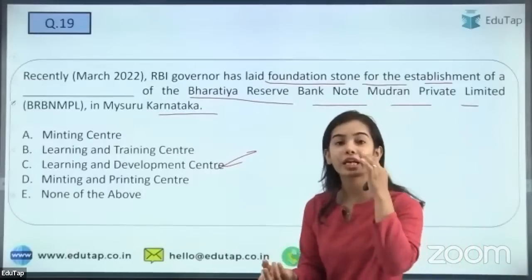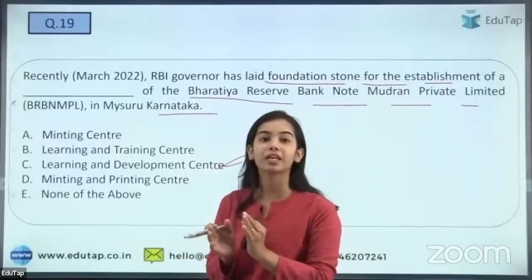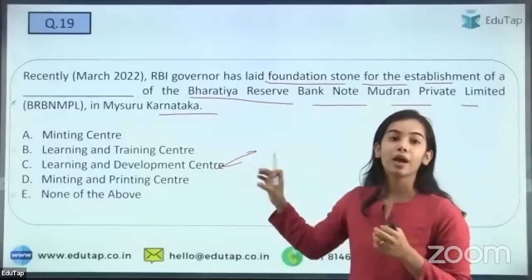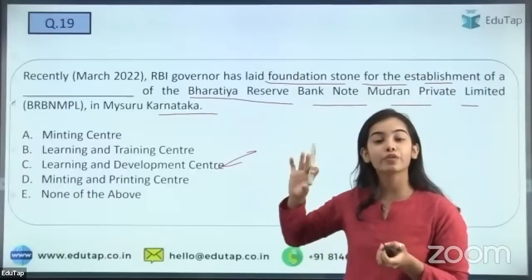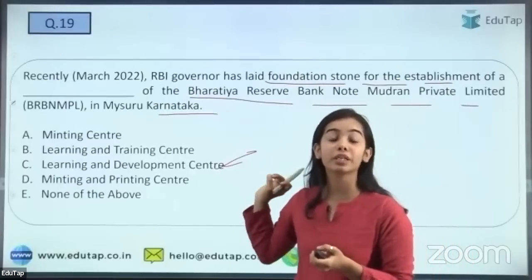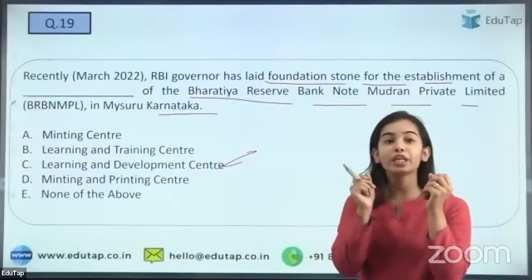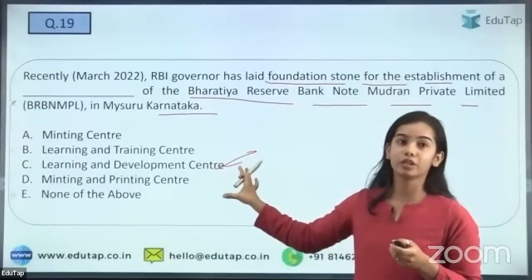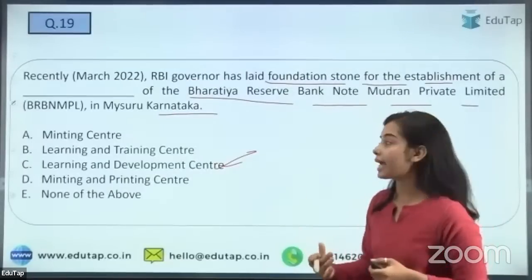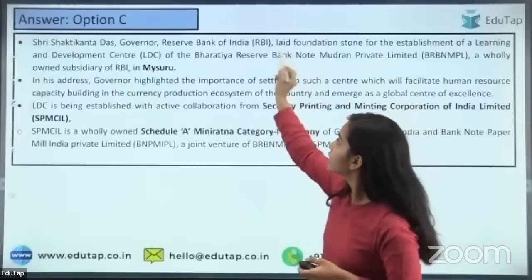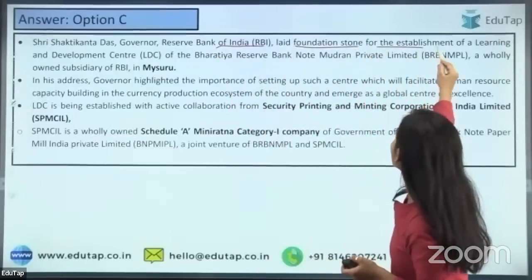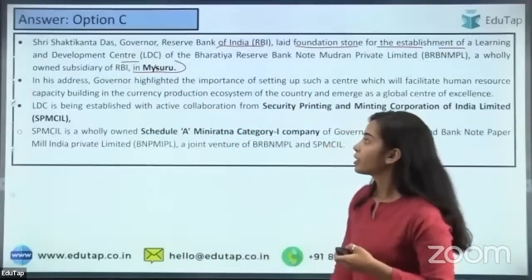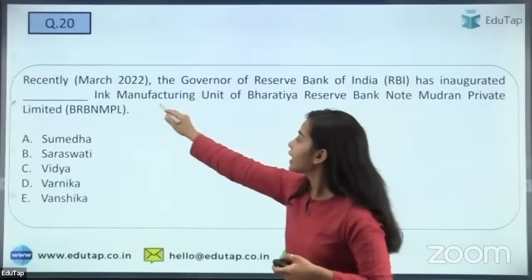More participation is needed. Only 2 or 3 people are giving the right answer. So try to get into this answering, because it is a practice for you all. You will know how many questions you can actually answer, and how many of your intelligent guesses can be right. So do it here. So yes, C is the right answer. Here, the Reserve Bank of India laid the foundation stone for the establishment of a learning and development center in Mysuru, Karnataka. Next question is regarding the ink manufacturing unit.